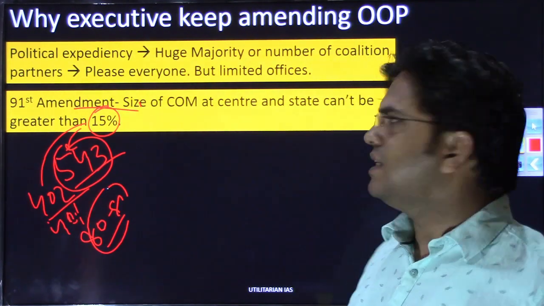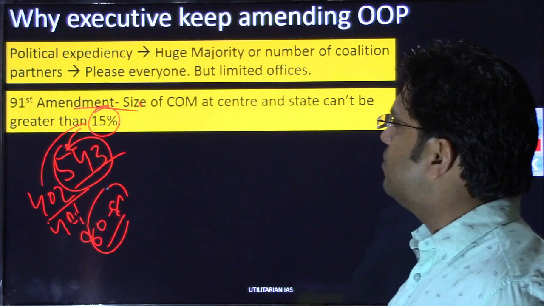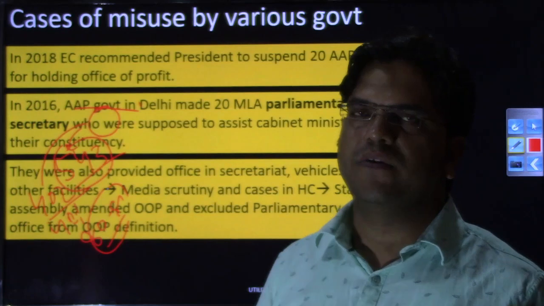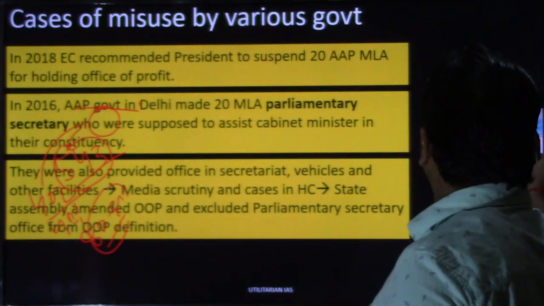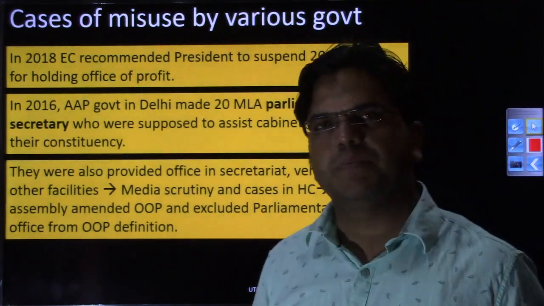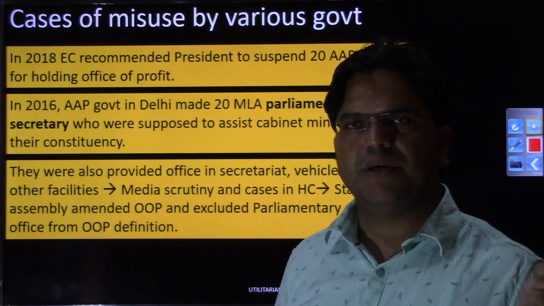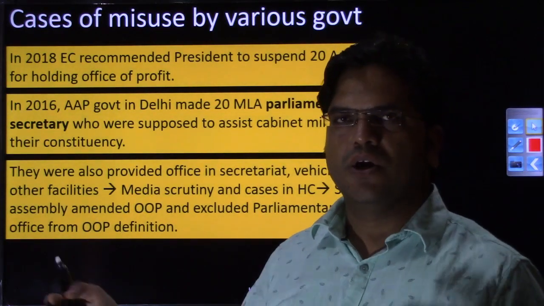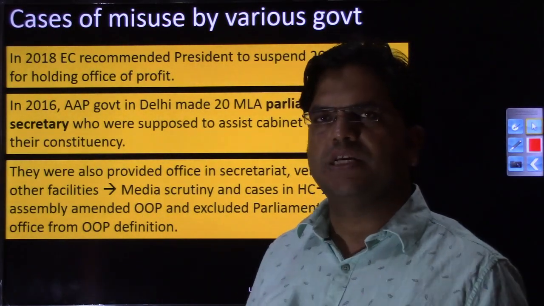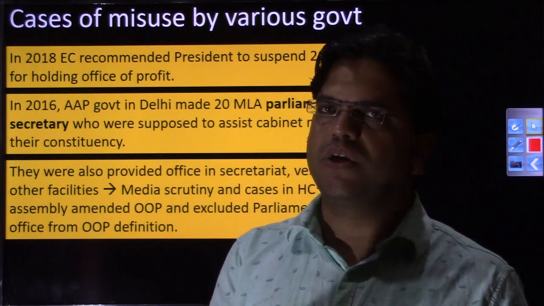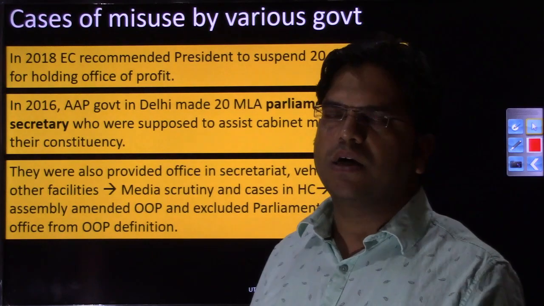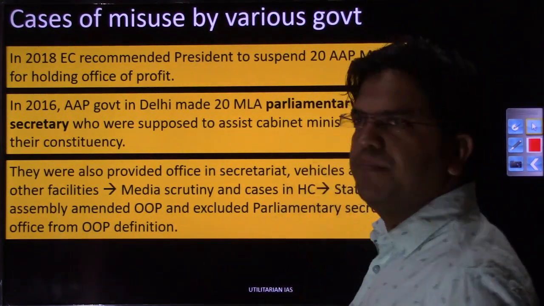So the point is that the size of the Council of Ministers cannot be expanded beyond a limit, and because you have more MLAs, more MPs who need to be accommodated, these state governments or political parties keep coming up with innovations. मेघालय में एक बार ऐसा हुआ था कि there were 60 MLAs, coalition के through government बनी थी, so सभी 60 के 60 MLAs को, whatever MLAs could have been admitted into the Council of Ministers, they were given positions in the Council of Ministers, and whatever MLAs could not be accommodated, this parliamentary post was created,